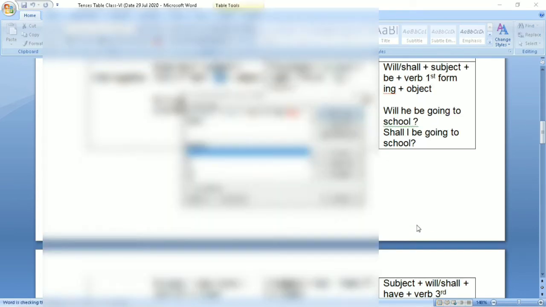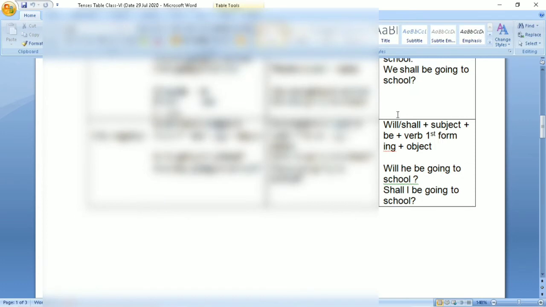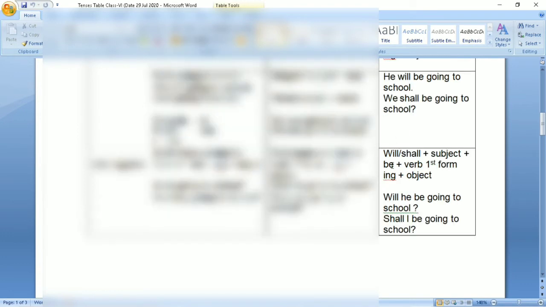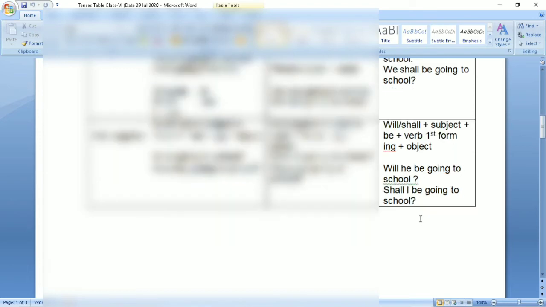Now let us talk about future continuous interrogative tense. Again you will do the same thing. Will and shall will come in the beginning plus subject plus be plus verb first form ing plus object. Now, will he be going to school? Shall I be going to school?